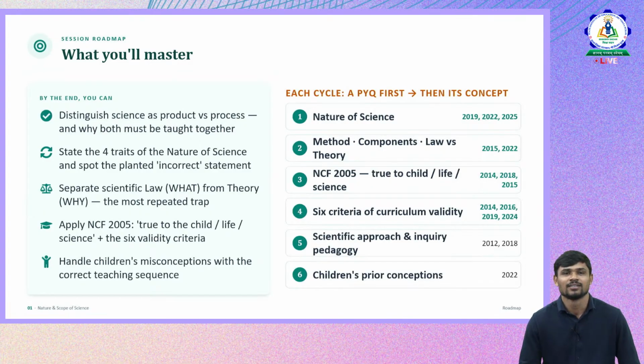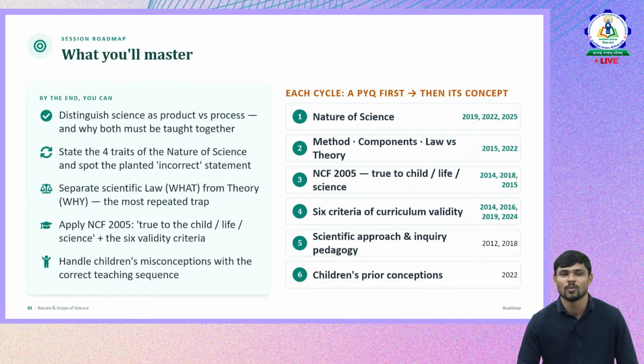As I said, in this topic, Nature and Scope of Science, we'll be discussing what science is, whether science is a product or a process, or both. Then we'll talk about the characteristics, that is, the traits of science. Then we'll move towards the components of science, that is, law, theory, facts, and so on.